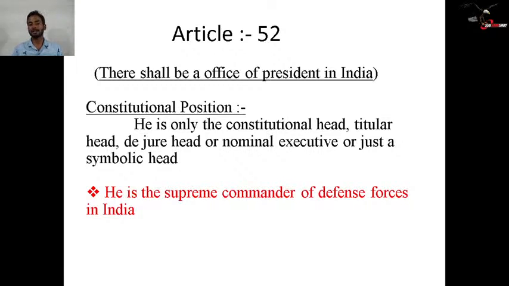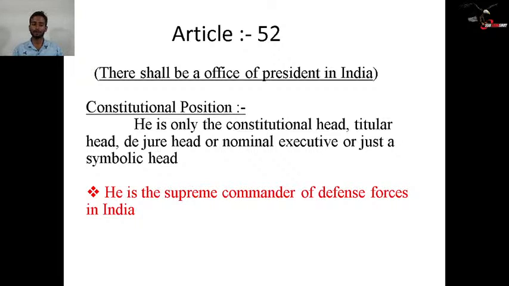So when we say the President of India is just a constitutional head, it means all executive power is enjoyed by the cabinet ministry and the council of ministers, right? The President is just a head from the title point of view, a de jure head. It means that by the right of the post, whichever person comes to the post of President of India has the power. So that is the de jure head or nominal executive, just for the namesake. There is no power which is directly or independently enjoyed by the President of India. These things we will understand in the coming slides and discussion.